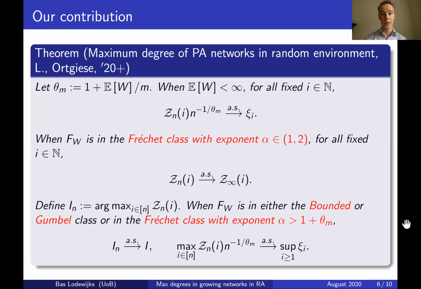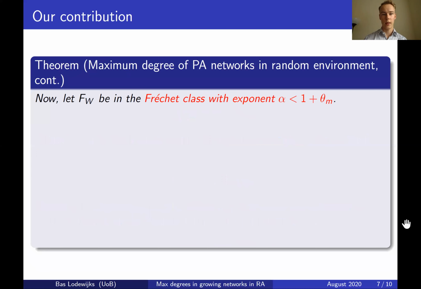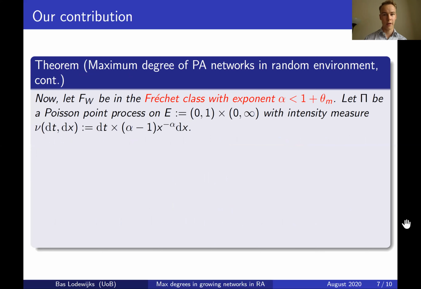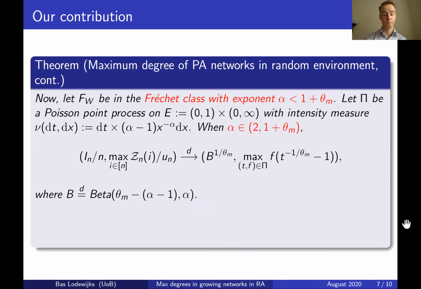And this is behavior that is very similar to the original preferential attachment model without a random environment. So when do we see different behavior? Well, that is when we let Fw be in the Fréchet class with an exponent alpha that is less than 1 plus theta m. And if we then define pi to be a specific Poisson point process, then when alpha is in between 2 and 1 plus theta m, we see the following behavior.